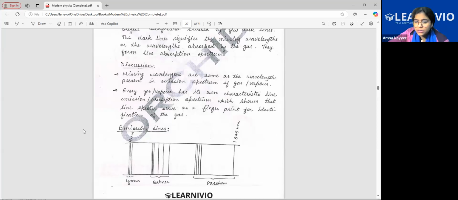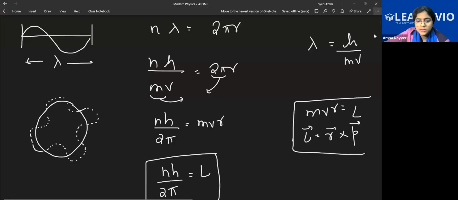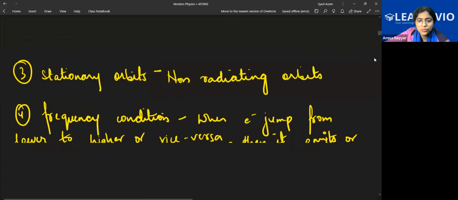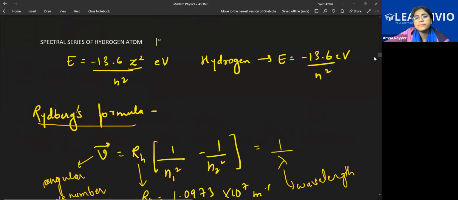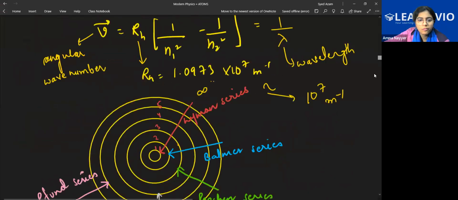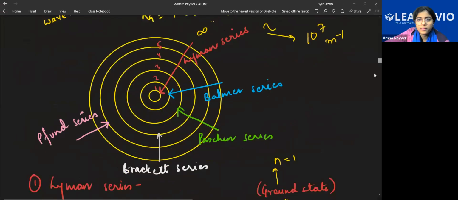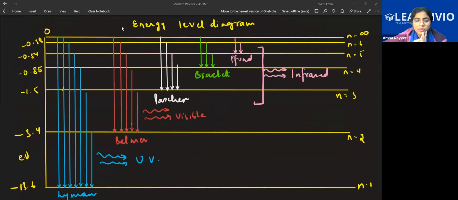I'll show you a figure. Yes, class. First, take the screenshot of this page quickly, all of you.